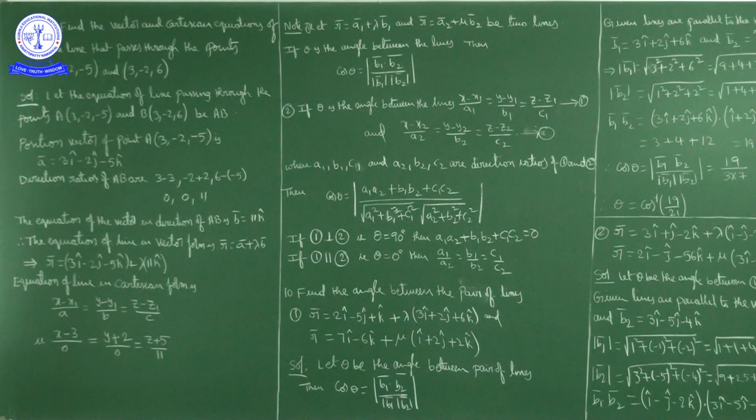Now the Cartesian form equation of a line is (x - x1)/a = (y - y1)/b = (z - z1)/c. Here x1, y1, z1 are the coordinates of a point on the line, and a, b, c are the direction ratios of the line.